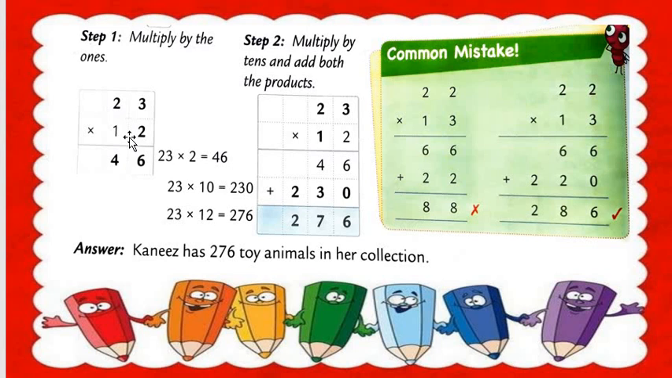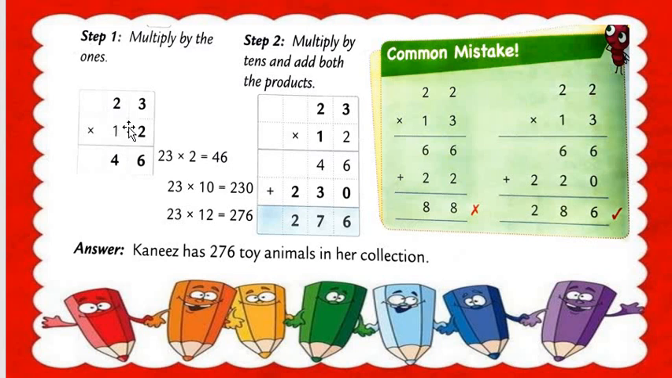And I hope you all are writing with me both steps. Understood? Okay, now you again write in your rough book. Step number 1 is what, all students? Multiply by the ones. And step number 2 is what? Multiply by tens and add both the products. These are the two points we are going to discuss here. Understood, all students? So let's check here.